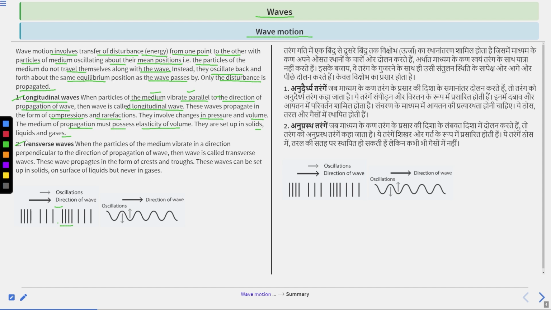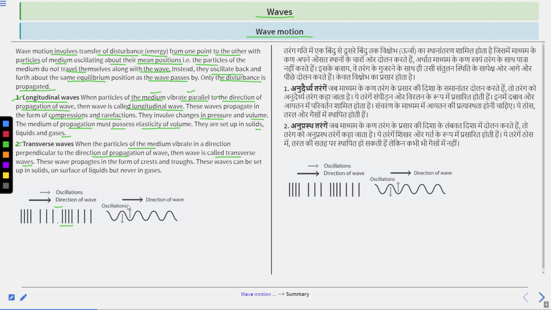Whereas transverse waves are those in which the particles of the medium vibrate in a direction perpendicular to the direction of propagation of the wave. Clear? So there are two types of waves, and the main difference is that in longitudinal waves the medium vibrates parallel to the direction of propagation, whereas in transverse waves the medium vibrates perpendicular to it.